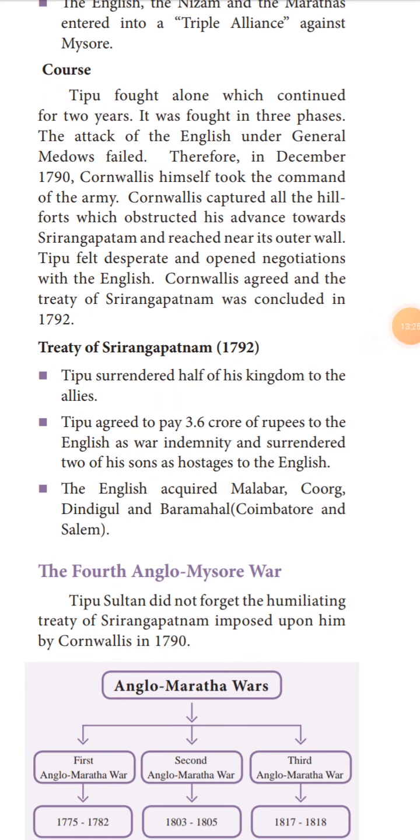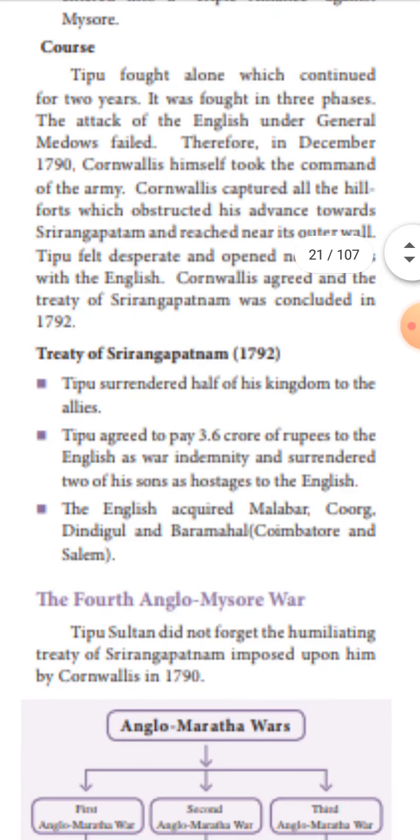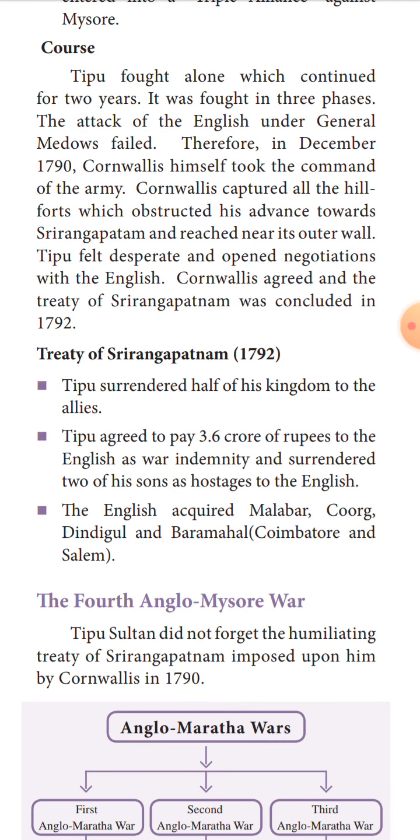Treaty of Srirangapatnam, signed in 1792. Tipu surrendered half of his kingdom to the allies, and agreed to pay 3.6 crore rupees to the English as indemnity and surrendered two of his sons as hostages to the English. The English acquired Malabar, Coorg, Dindigul and Baramahal.